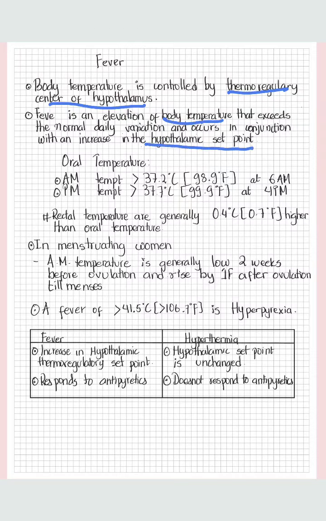in hypothalamic set point. What you need to understand is our body temperature changes from day to night. It is in constant variation. And the hypothalamic thermoregulatory center provides a set point for body temperature. The blood that is constantly bathing the thermoregulatory center is at a certain set point, and when in illnesses the thermoregulatory center changes its set point, the blood bathing the thermoregulatory center should also change its temperature.